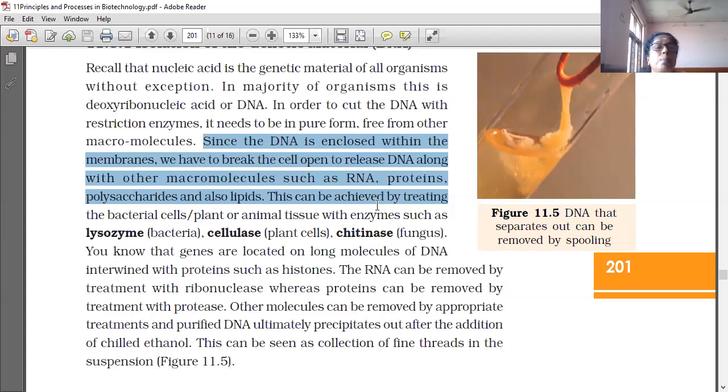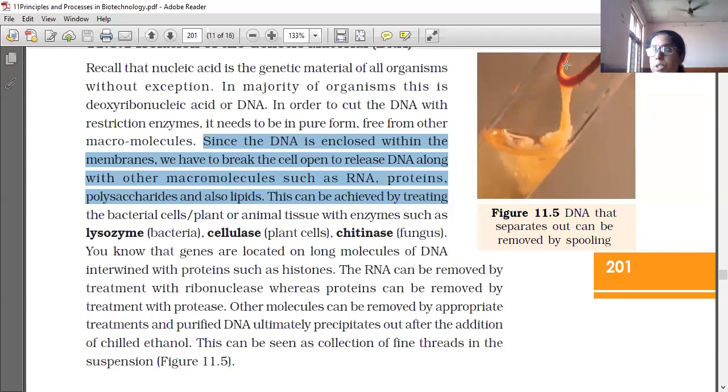This can be achieved by treating the bacterial cells, plant or animal tissue with enzymes such as lysozyme, cellulase, chitinase, etc. Lysozyme is for bacteria.